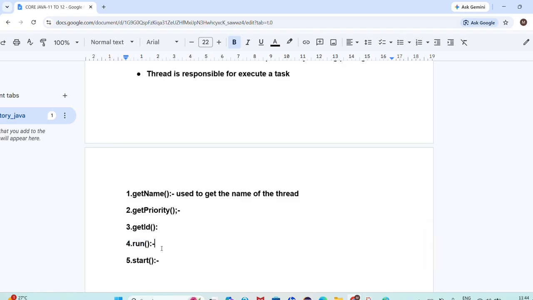Okay, now try to understand here. Run method: we have to mention the task inside the run method. Next, start method: to start the thread, we have to use the start method. Okay, now you guys are able to understand what I am saying here.